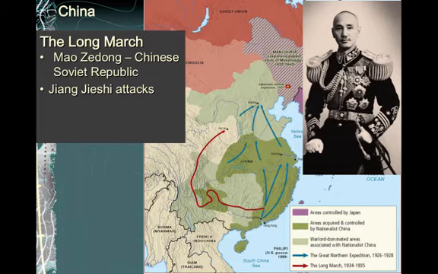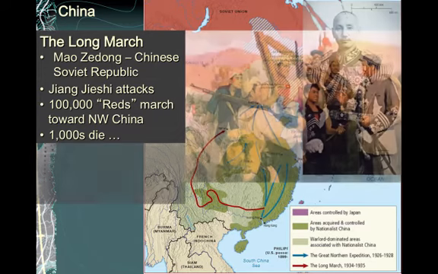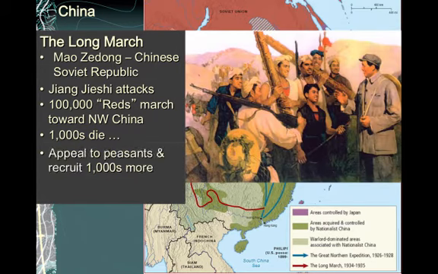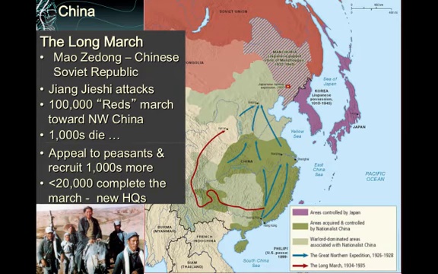Facing annihilation, in October of 1934, over 100,000 communists, known as Reds, marched toward the northwestern area of China for a new homeland. Along the way, thousands died from attacks by the nationalists, starvation, and difficult conditions. But also along the way, they appealed to many peasants and recruited thousands more. All told, in 1935, fewer than 20,000 had completed the march and established a new headquarters around Yunnan province in northwestern China.